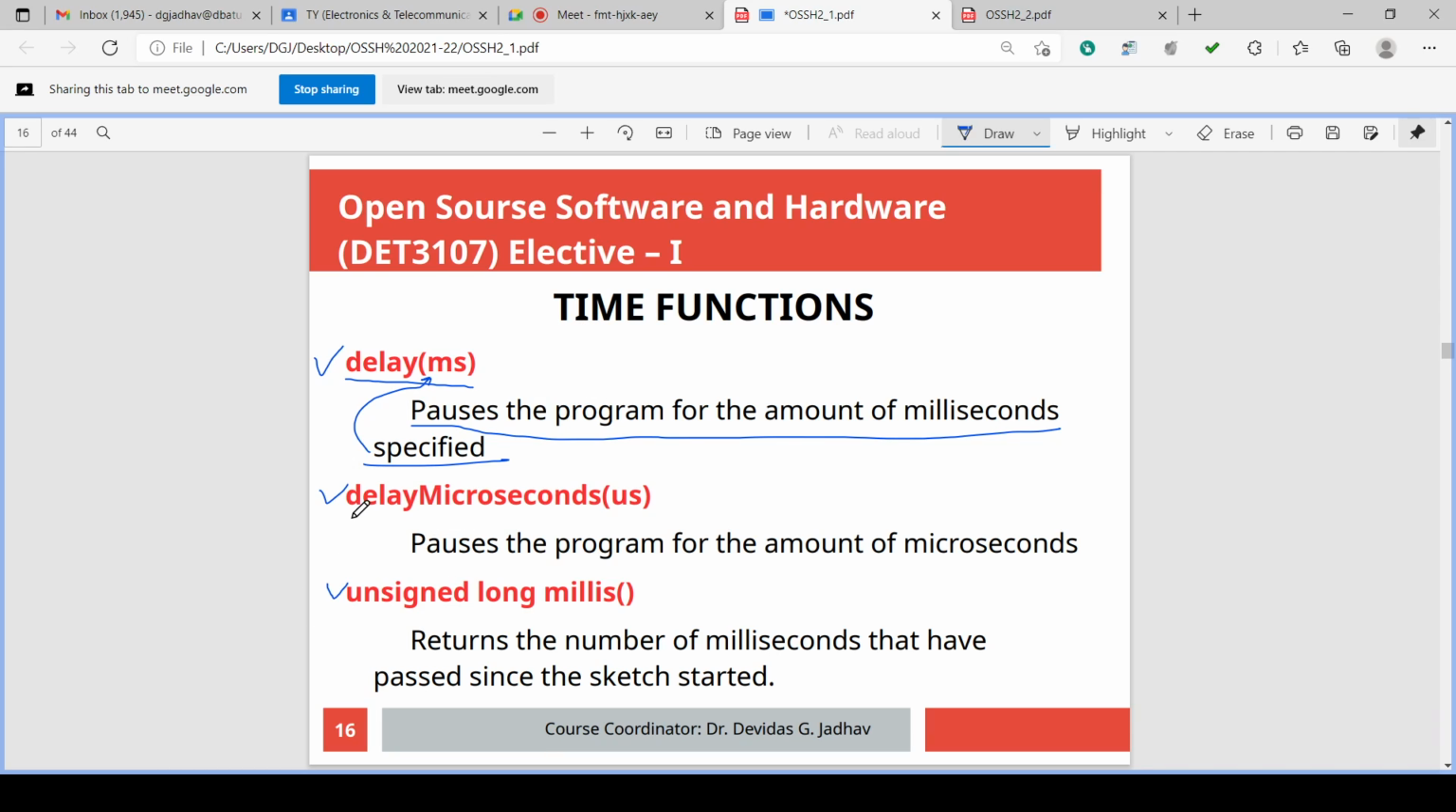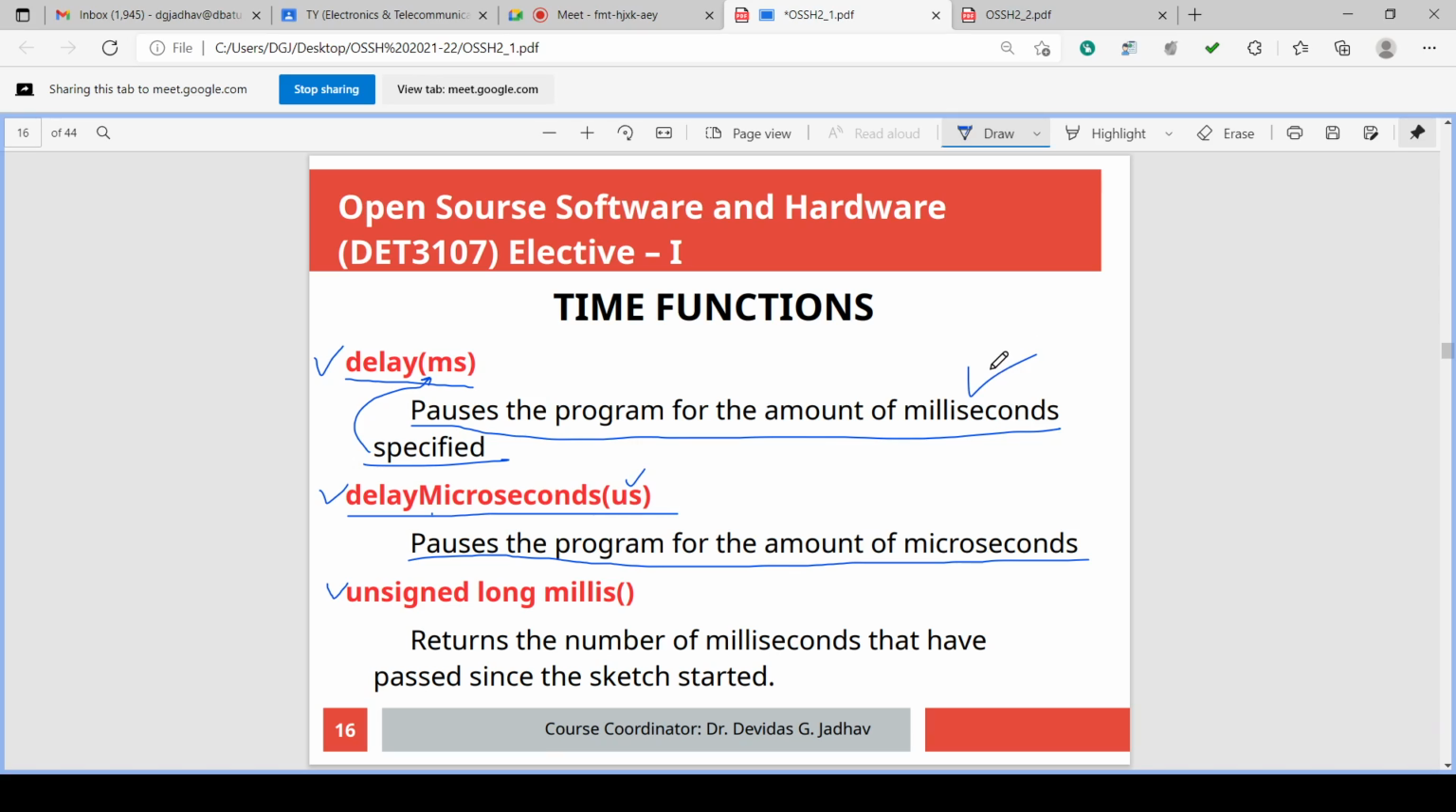Then second is delay microseconds. So US or mus, this is the microsecond argument. Now here the m is capital. Delay microseconds, in which m is capital. And again it pauses the program for an amount of microseconds.